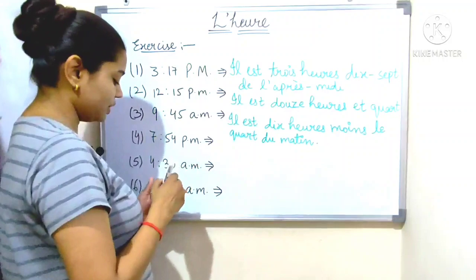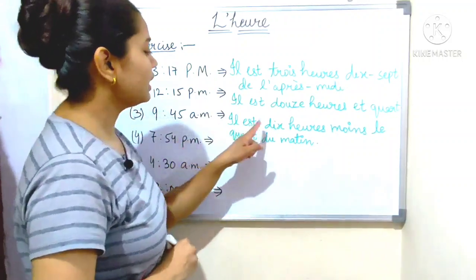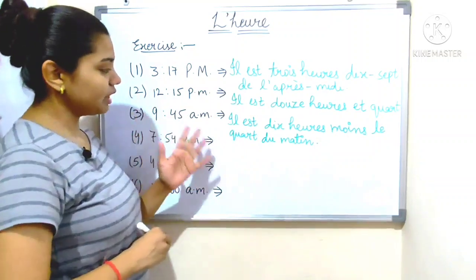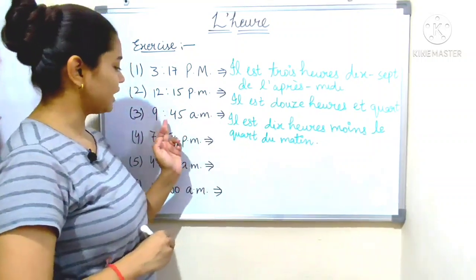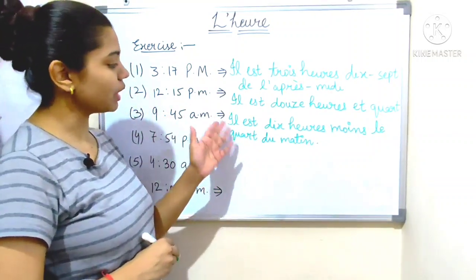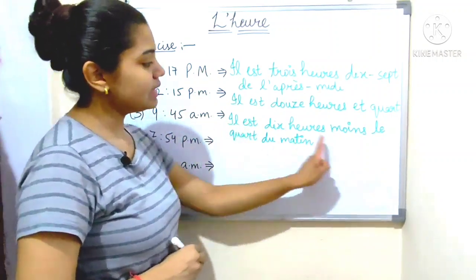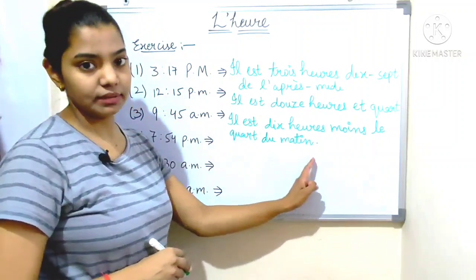Du matin means AM. So, il est 10h moins le quart du matin. That is, it is 15 minutes to 10, 9:45. And for AM we use du matin.